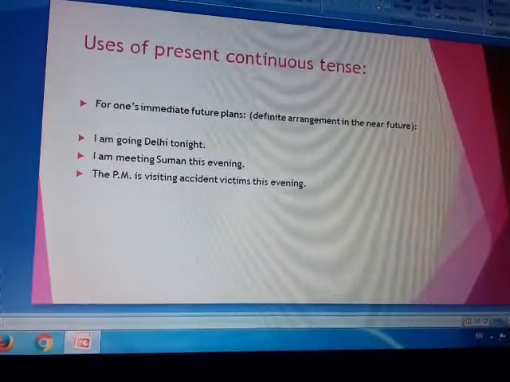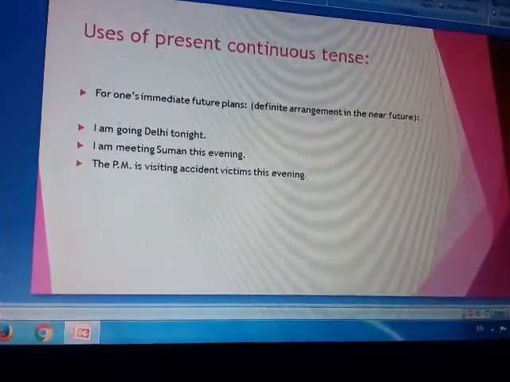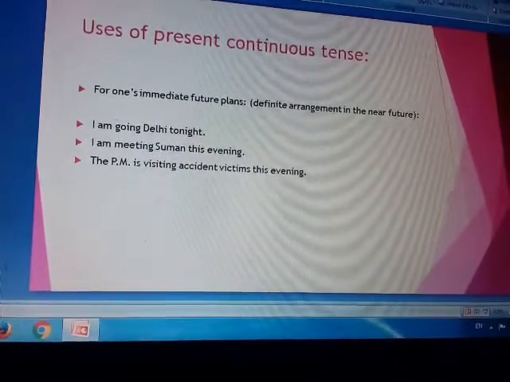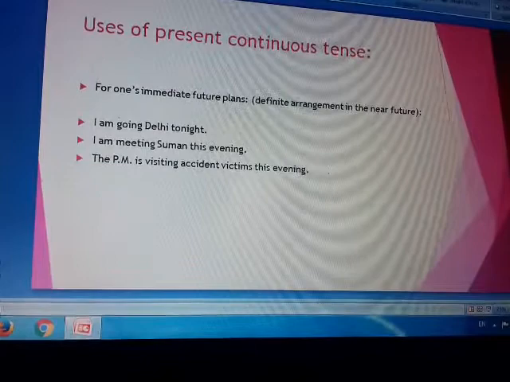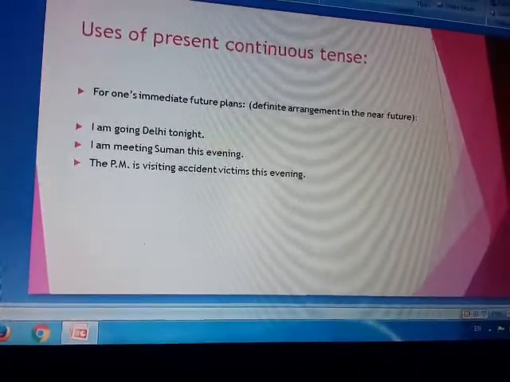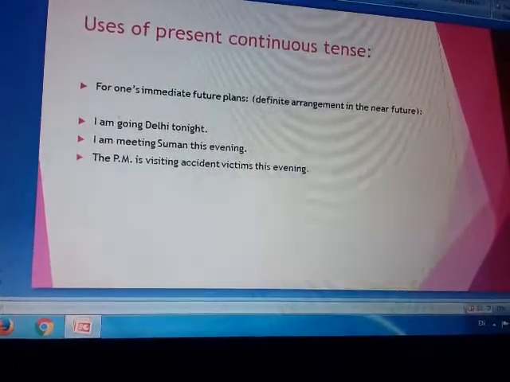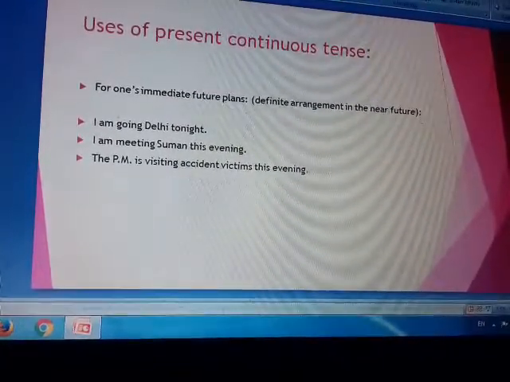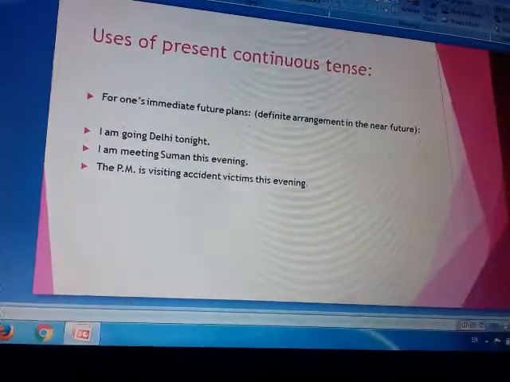I am meeting Suman this evening. So in the evening he has a plan that I will meet Suman. The PM is visiting accident victims this evening. Again, this evening the PM is going to visit the victims. So present continuous tense is used.